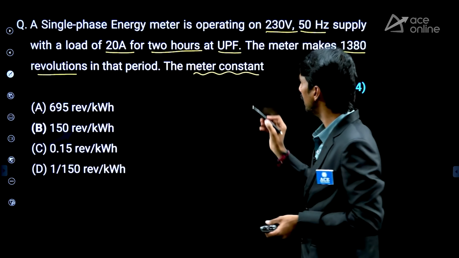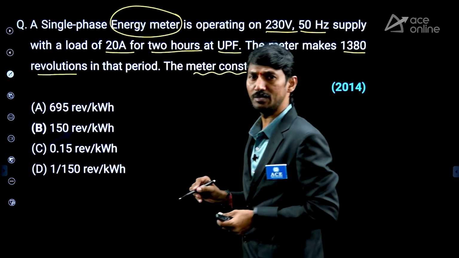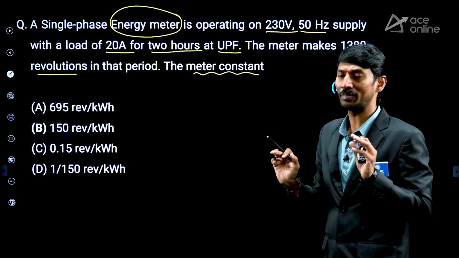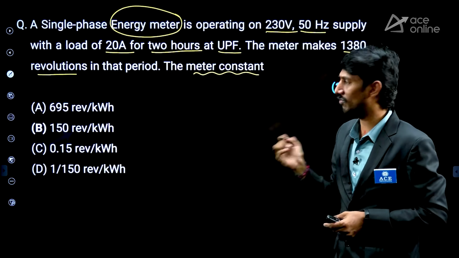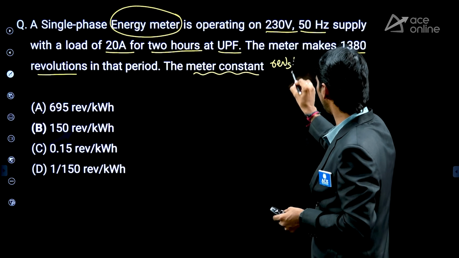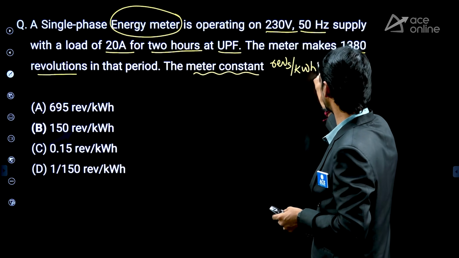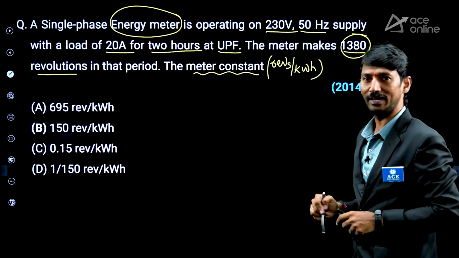Very, very simple. Whenever you get a question from the energy meter, it is very simple, because if you go with respect to the units, the answer will be there. What is it, sir? The meter constant unit is revolutions per kWh. So revolutions we require. Yes, he has given 1380 revolutions.